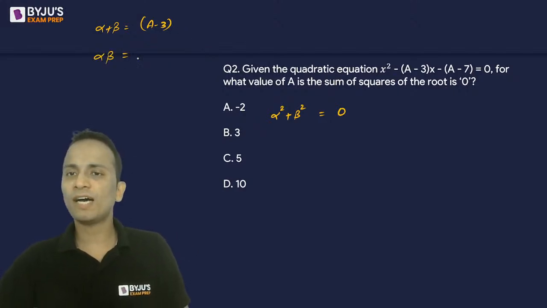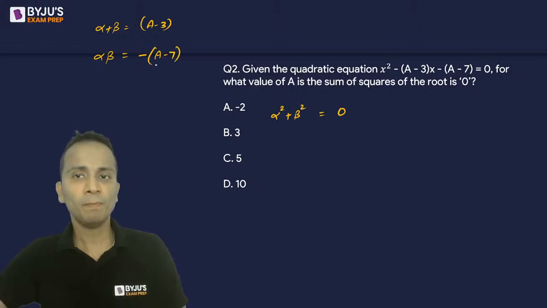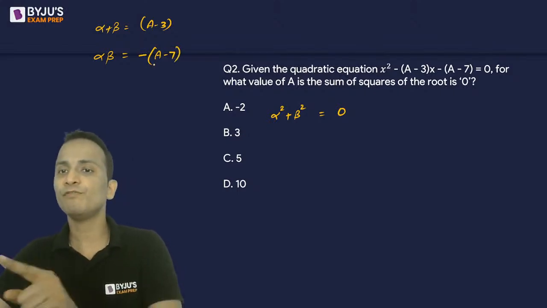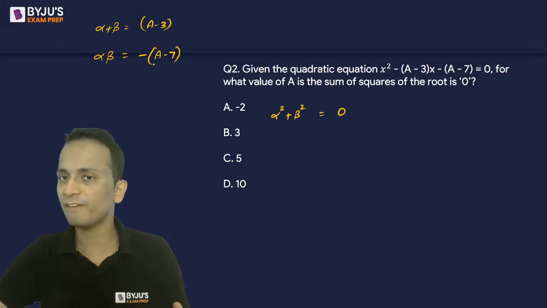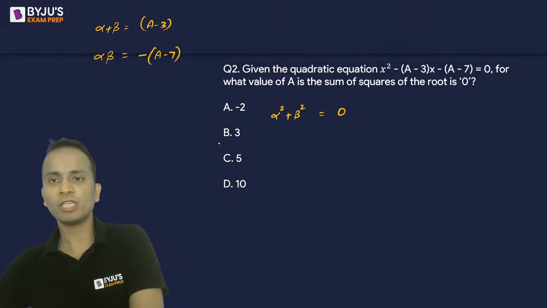Product of the roots alpha into beta is c upon a, so it is minus of a minus 7. Pick up the values of a, b and c from the quadratic equation carefully. Right? So I have my sum of the roots and product of the roots in front of me.